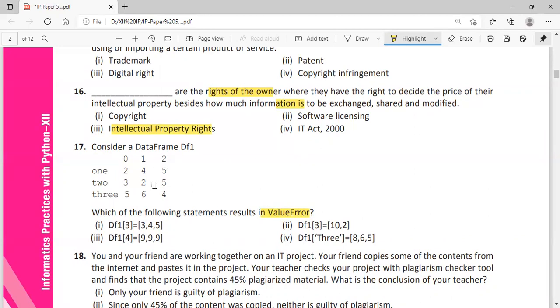How many rows are there? 1, 2, 3. So if I'm adding this column 3, you're having 3 values. So this will not result in a value error. This is correct. You will get the third new column.